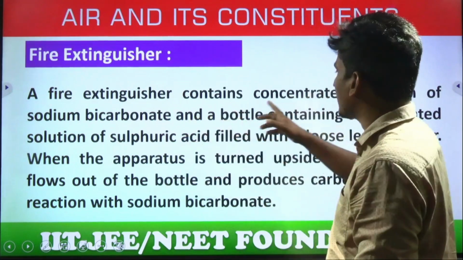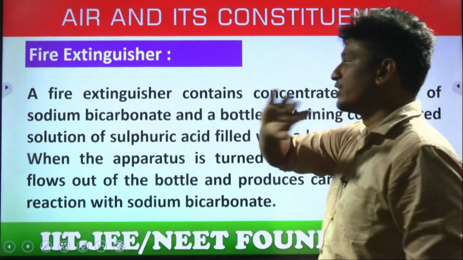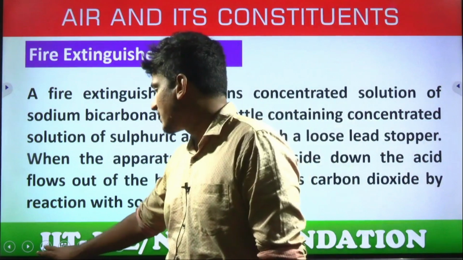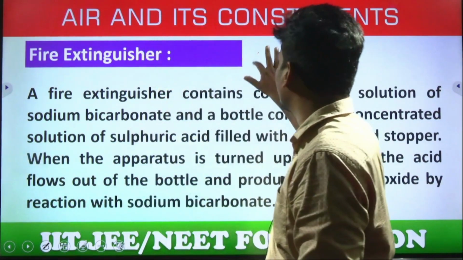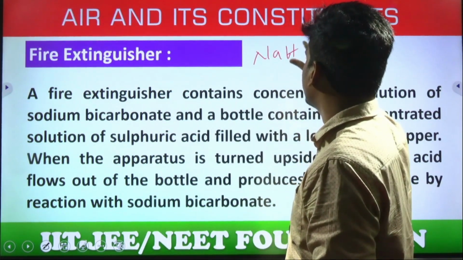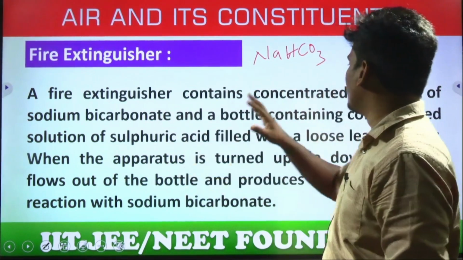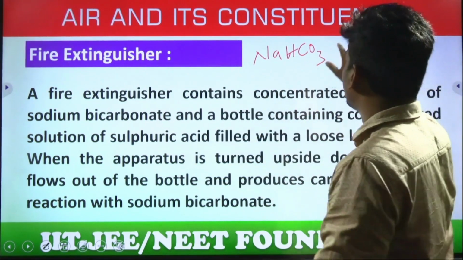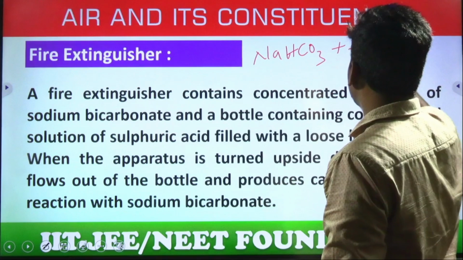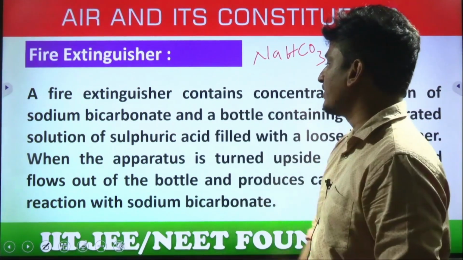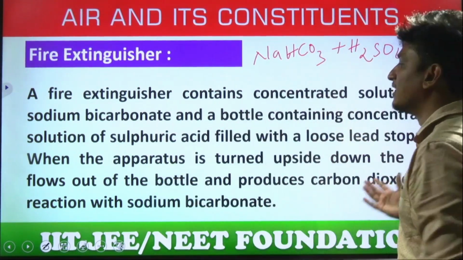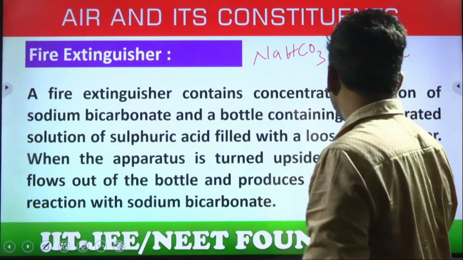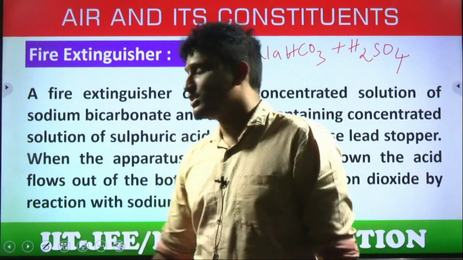The fire extinguisher contains a concentrated solution of sodium bicarbonate. What is the formula, students? NaHCO3, and a bottle containing concentrated sulfuric acid. What is the formula? H2SO4. When the apparatus is turned upside down, the acid flows out of the bottle and produces carbon dioxide by reaction with sodium bicarbonate.